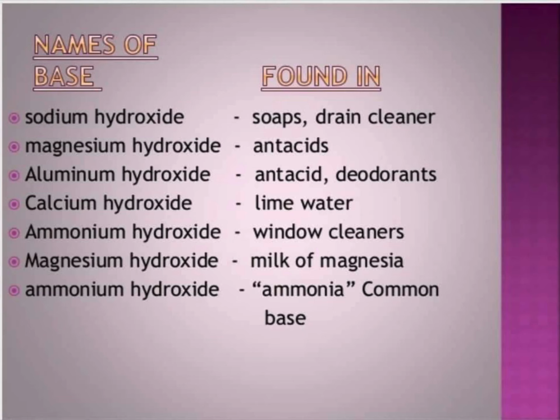Next is names of some bases. Sodium hydroxide is an example of a base. It is in soaps, drain cleaner, etc. Magnesium hydroxide. We are using that in antacids, right? Which contains magnesium hydroxide. Aluminium hydroxide. Calcium hydroxide. Calcium hydroxide is present in lime water. Ammonium hydroxide. These are some examples of bases.